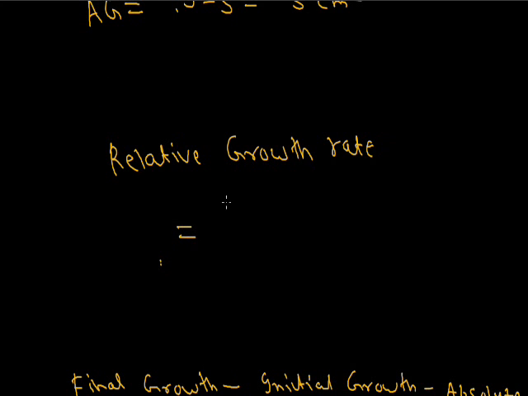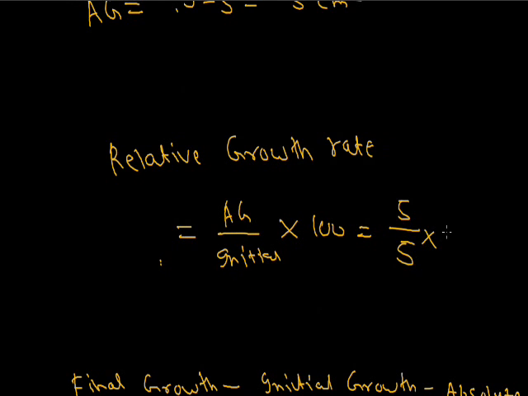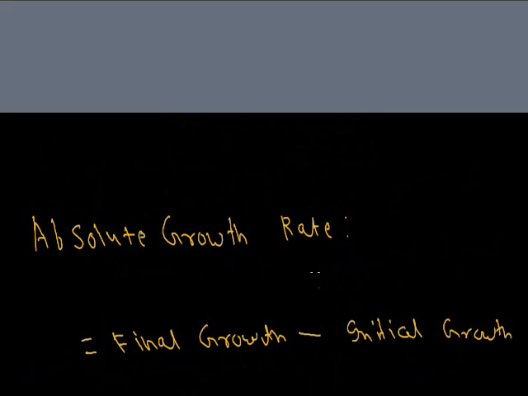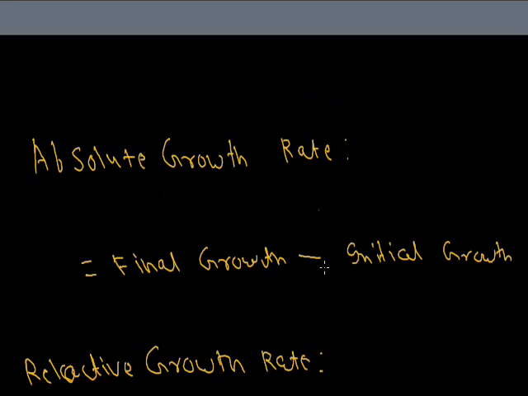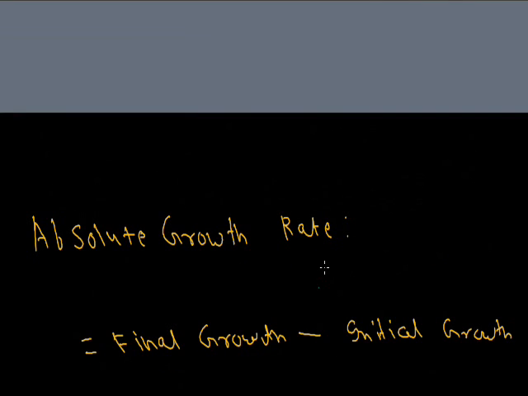Relative growth rate is absolute growth upon initial growth, into 100. As the absolute growth is 5 and the initial growth is 5, into 100, the relative growth is 100%. Now today's topic, plant growth, is complete, and tomorrow we'll discuss growth regulators in plants.